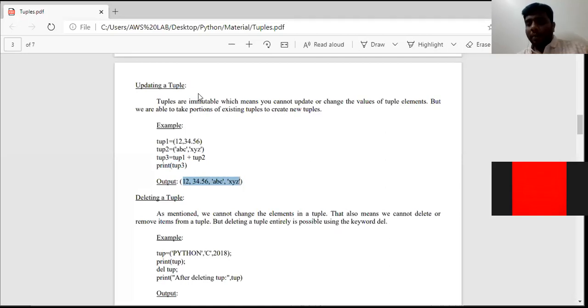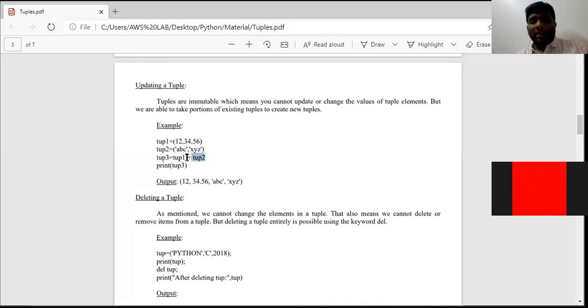Since tuples are immutable, we cannot add or change an element. But what we can do is use two existing tuples and create a third tuple. Here tup1 and tup2 are already existing tuples. By using these two, I have performed the concatenation operator and assigned the total value to a new tuple called tup3. Then our output will be like this.